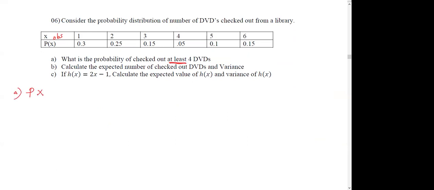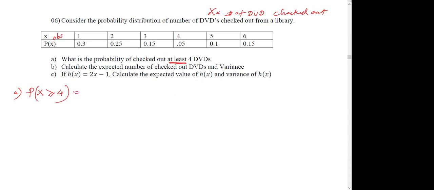Let's say X is the number of DVDs that they checked out. This is your event, I define this. At least 4 means X is greater than or equal to 4.